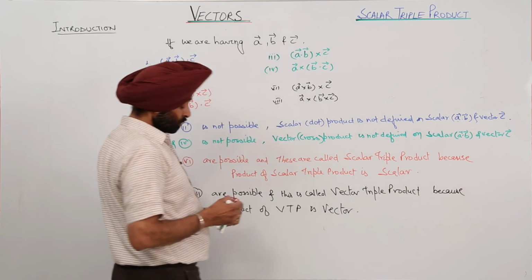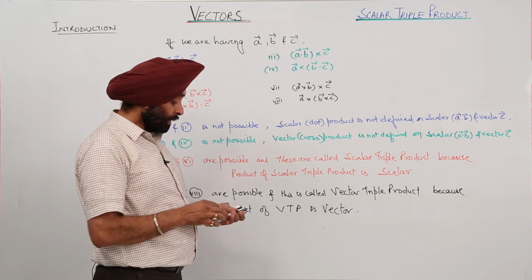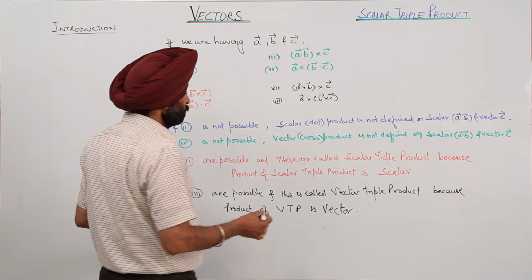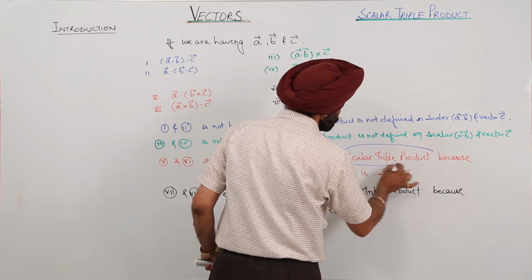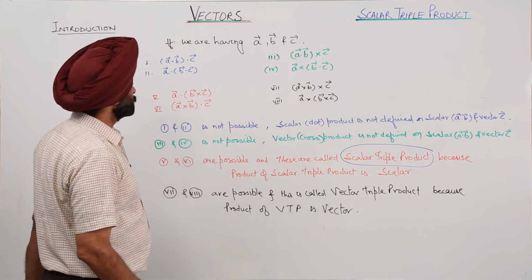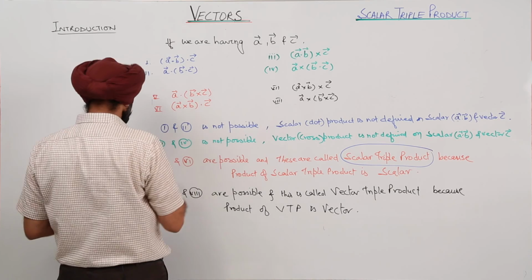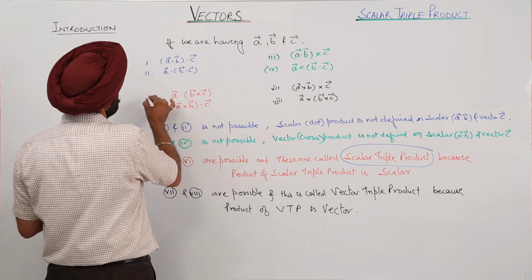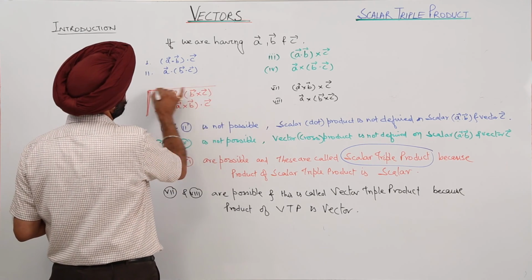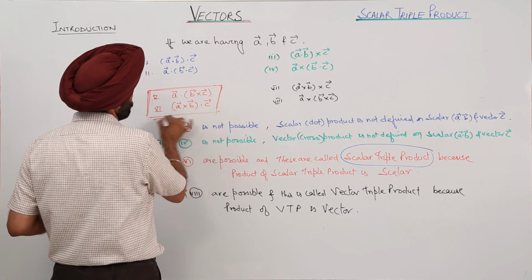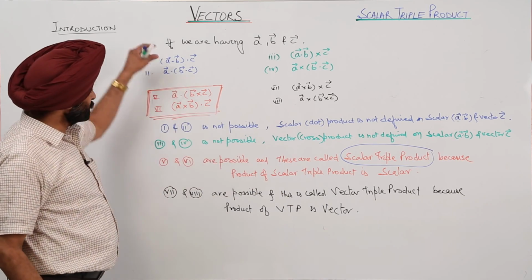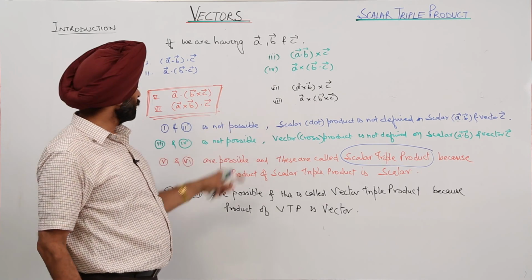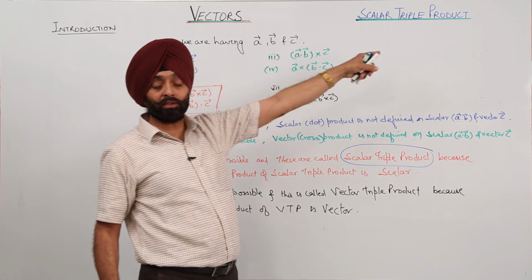Is it clear? So this is all about the topic, and we are going to solve only these types of questions, that is scalar triple products. This is not possible, this is not possible, this is possible, but this is not our topic. Our topic is only this one, and that is scalar triple product.